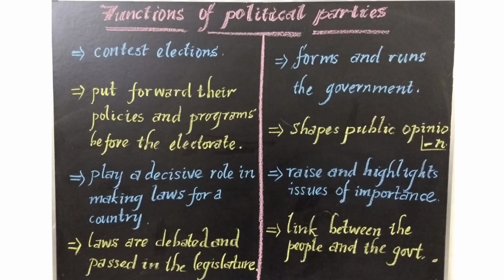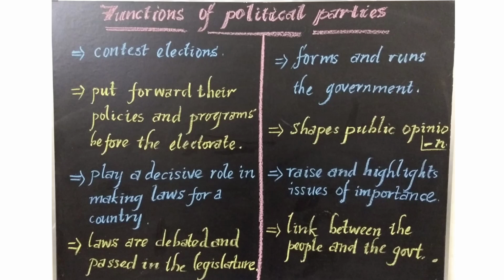And the third, the parties play an important role in making laws for the country. First of all, the laws should be debated and passed in the legislature. And the political parties must form and run the government, and they have to shape the opinions of the public. And also they have to raise and highlight issues of importance. And also they act as a link between the people and the government.